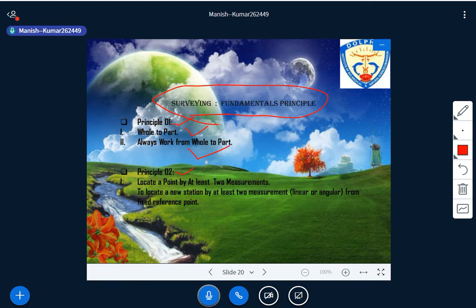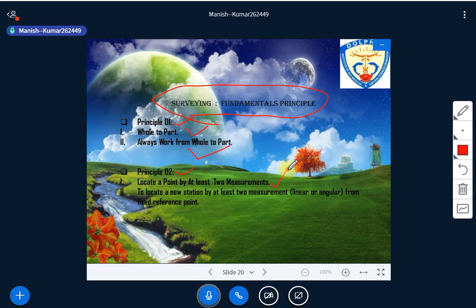No question at all. Right. Now we need to understand principle 2. So again we need to read it. Locate a point by at least 2 measurements. Look at that. Locate a point by at least 2 measurements, and the second is to locate a new station by at least 2 measurements from a fixed reference point. Have you got that? From a fixed reference point. Is it clear? So first you need to understand these two statements.